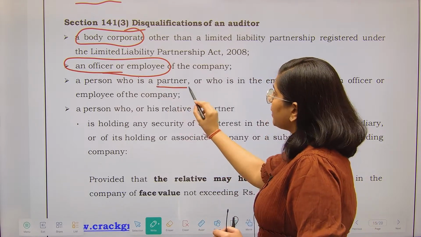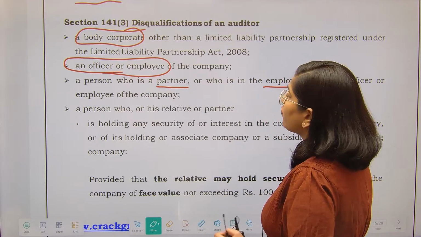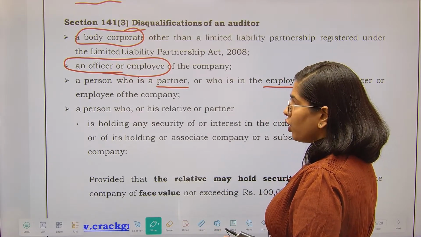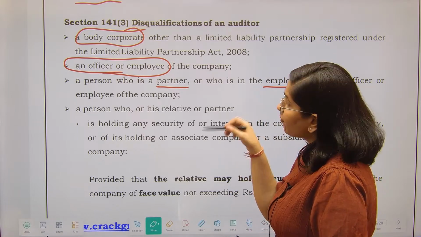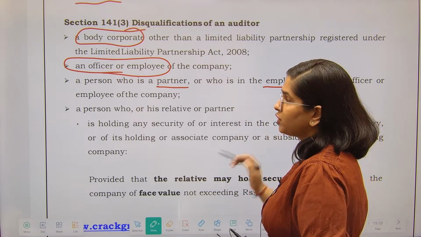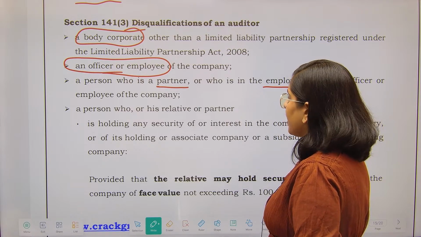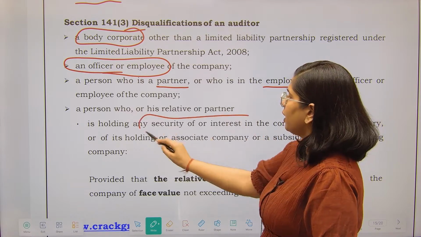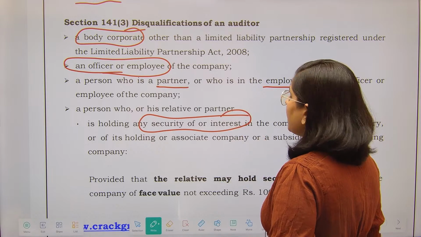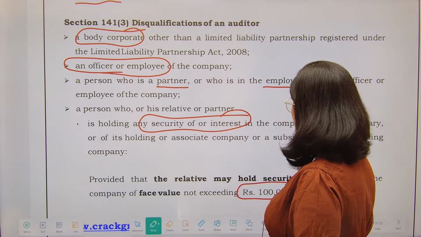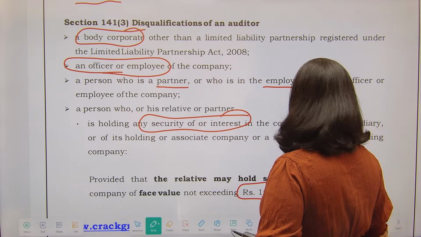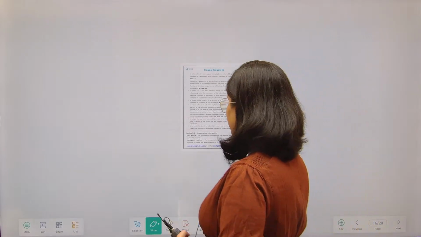A person who is a partner or in the employment of an officer or employee of the company is also disqualified. Suppose there is an employee of the company, then any partner of that employee will also not be eligible to be an auditor. Fine. If you are holding any security or interest in the company, your relatives may hold up to 1 lakh, but you should not be holding the security or any kind of financial interest in the company.